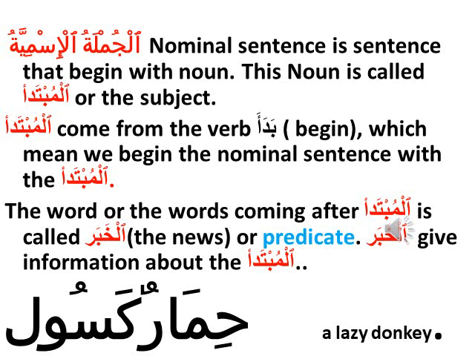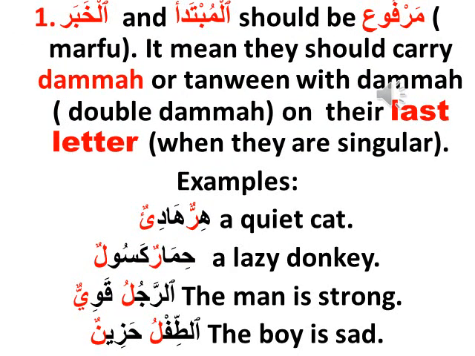The word or the words coming after the Mubtada is called al-Khabar, or predicate. Al-Khabar gives information about the Mubtada. The Mubtada and Khabar should be marfu'a. It means that they should carry a dhamma or tanween with dhamma on the last letter when they are singular.